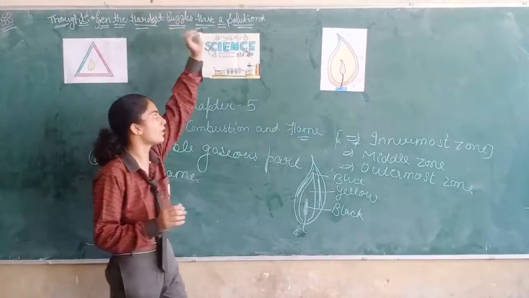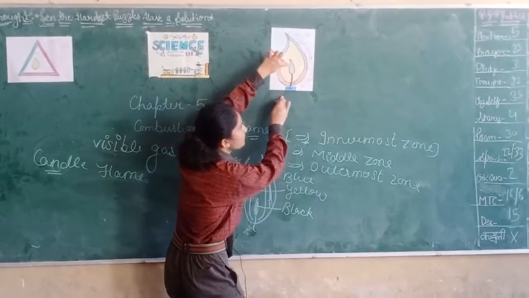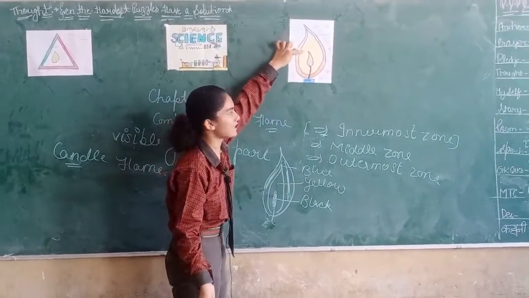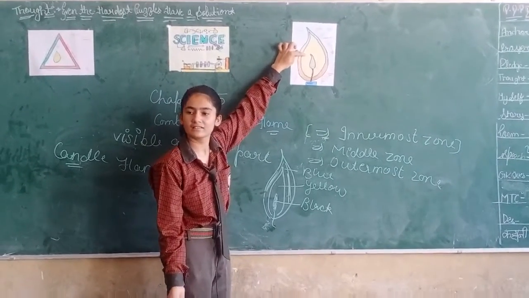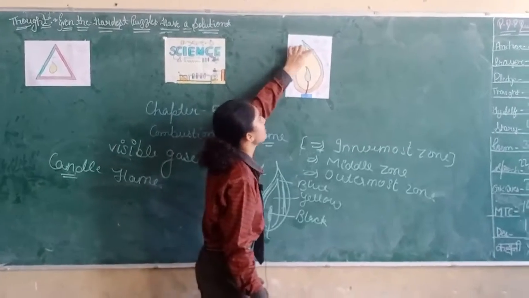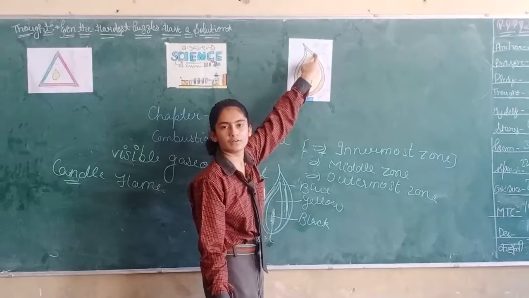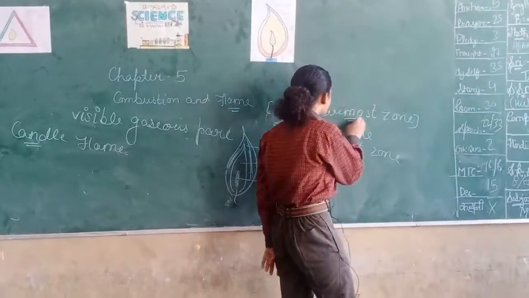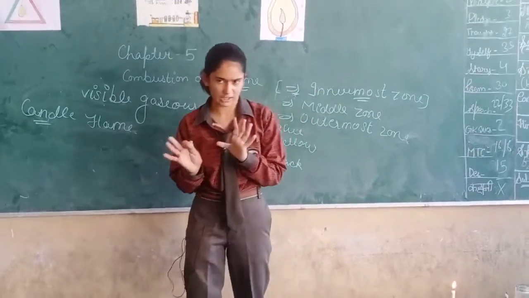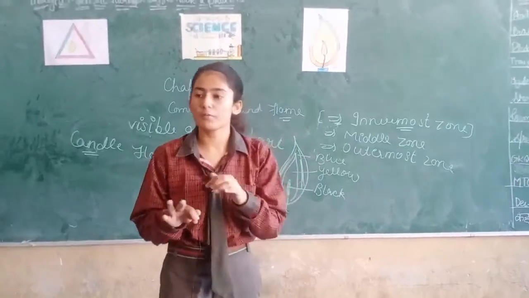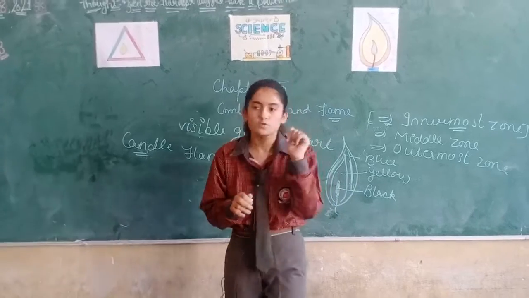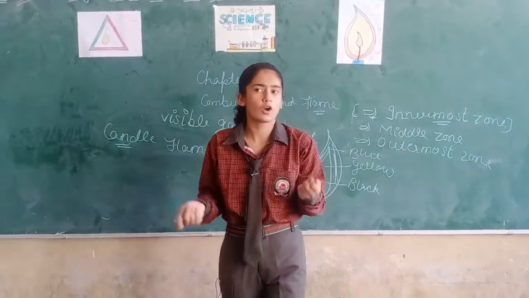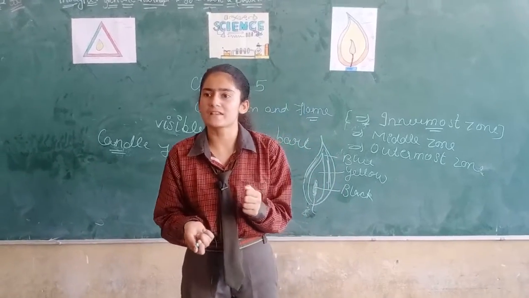I will show you with the help of the diagram. See, this is black in color. So what is it? Innermost zone. This is yellowish in color. What is it? Middle zone. And this is blue in color. What is it? Outermost zone. So this was about candle flame. Now you will ask me that in the middle zone partial combustion takes place, it is necessary. And in the outermost zone whole combustion takes place, so it is also necessary. But what is the necessity of the innermost zone? No combustion takes place, no oxygen is present here.